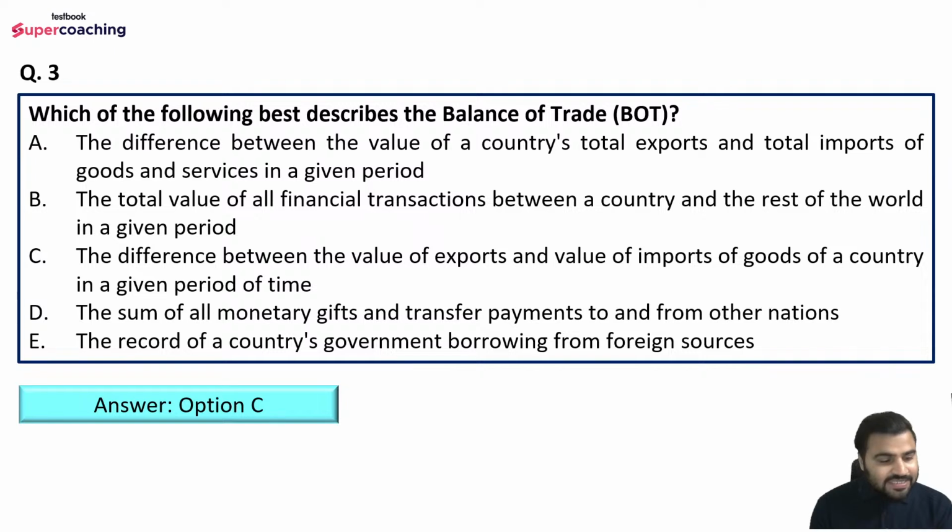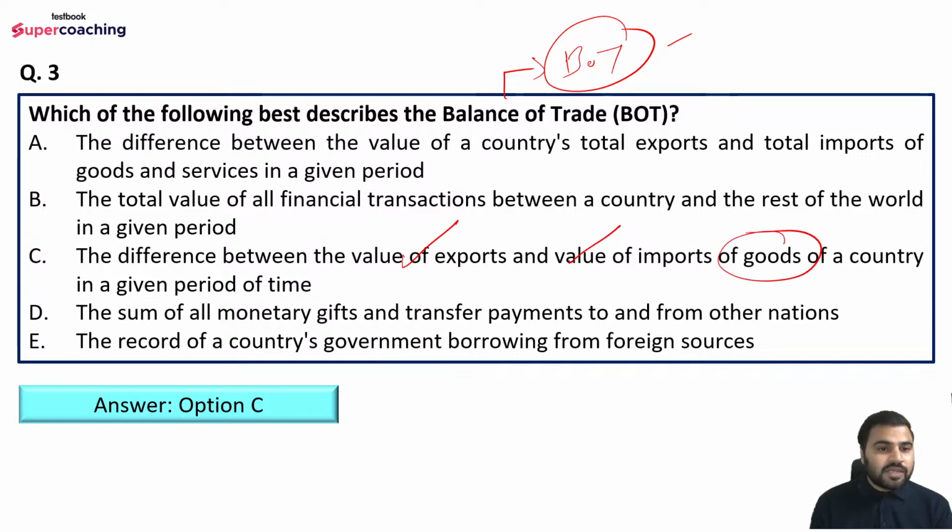So option number C is the right answer, KS, because when we talk about balance of trade, we do not take into account the services. Keep in mind, do not get confused with respect to the balance of payment. Balance of payment and balance of trade are different, right? In the balance of payment, we take into account goods, services, and capital account transactions. But when we talk about the balance of trade, here we specifically take the difference between the value of exports and the value of imports of goods of a country in a given period of time.